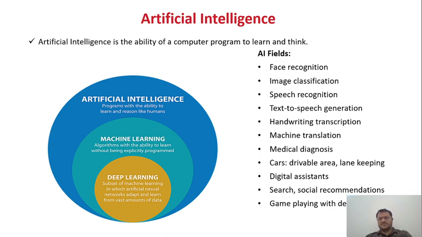On the right-hand side you can see various fields where we are using artificial intelligence techniques: face recognition, image classification, the medical field, text-to-speech generation, self-driving cars, recommendation systems, and gaming. If you see Amazon and Flipkart, whenever we purchase some electronic gadget, the site itself suggests other gadgets: people who purchased this item also purchased this item. So this is a kind of real-time recommendation system.